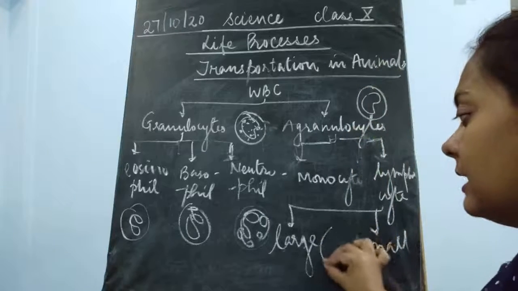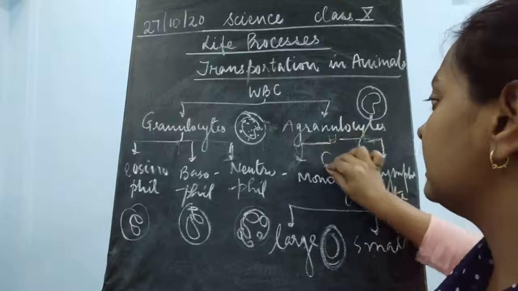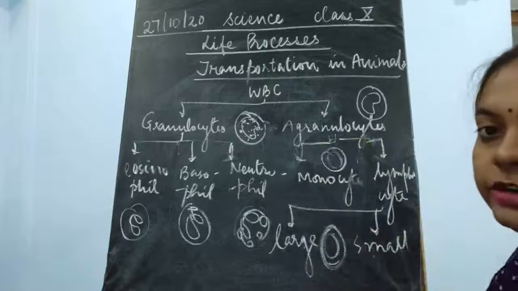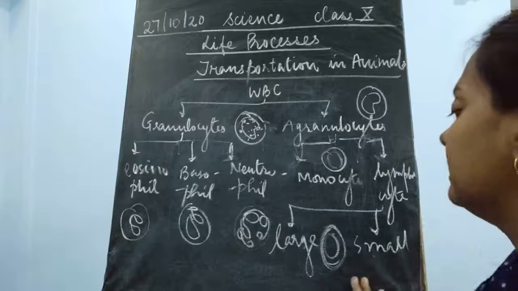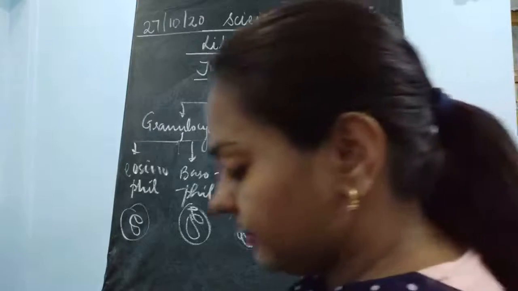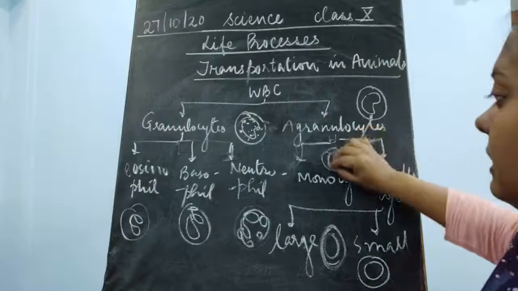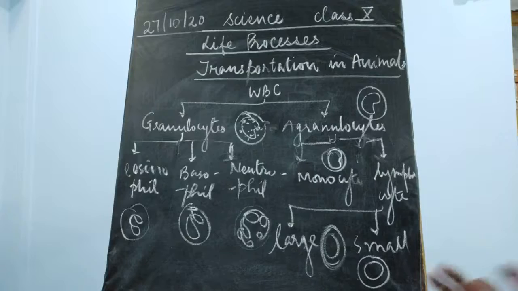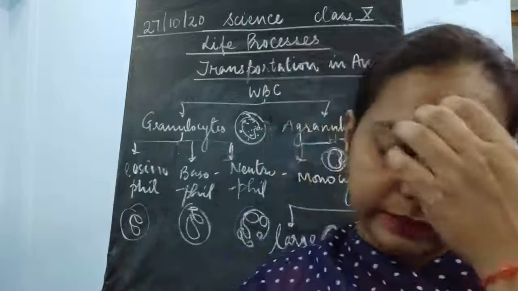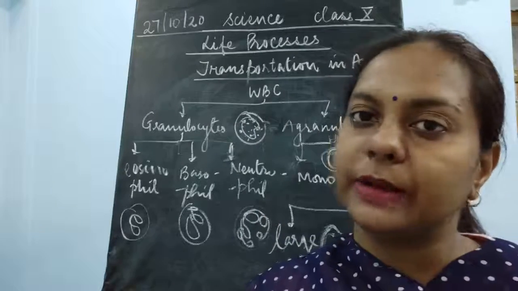Next, monocyte is the largest cell in your body. It includes a circular nucleus. The monocytes are the largest cell of the body, and they have the circular nucleus. Then large and small lymphocytes are also circular in shape. They have a kidney shaped nucleus sometimes. Okay, so this monocyte has a kidney shaped nucleus, and this cell is the biggest one. The types of nucleus are going to be kidney shaped, okay, in all the 3.